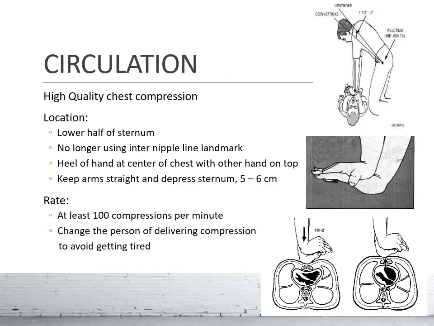As for circulation, when we talk about chest compression, it has to be a high quality chest compression. So the location is no longer using the nipple line as the landmark. It actually should be at the lower half of the sternum, and your heel has to be at the center of the chest, with the other hand on top. Looking at this palm, this is the lower hand. This lower hand shouldn't be covering down here. It should be like this, in this position, using the heel of your hand to be in contact with the patient's sternum. And the rate should be at least 100, usually 100 to 120 beats per minute. And you should change the person if you feel tired.